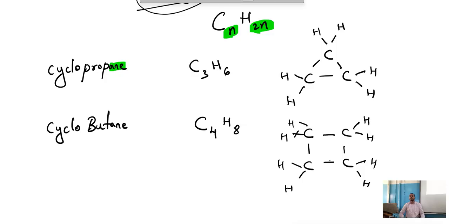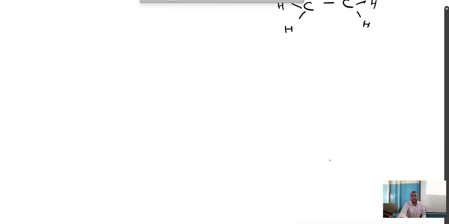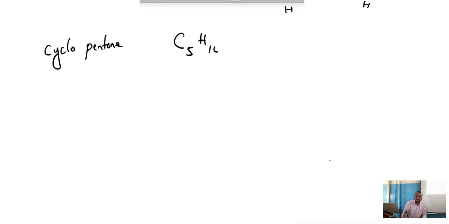Any doubts? Sure? Yeah. Can you draw for cyclopentane? Let's try. C5H10. 1, 2, 3, 4, 5.